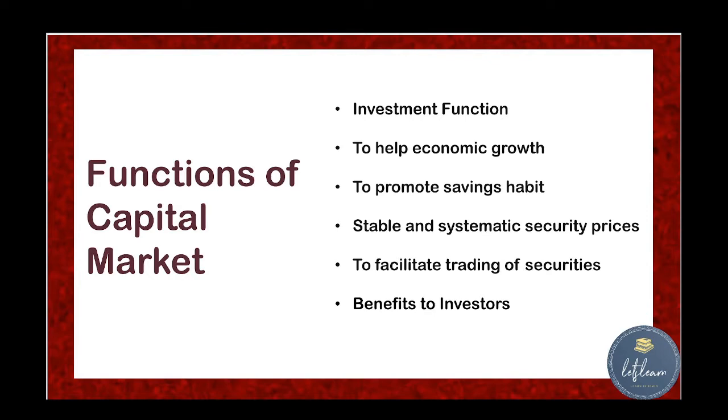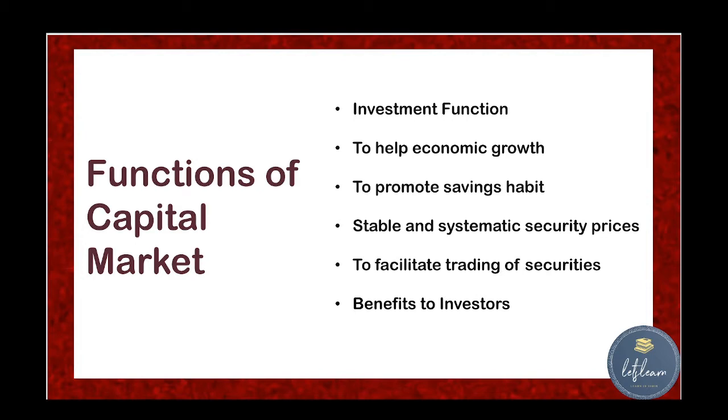The fourth function of capital market is stable and systematic security prices. Apart from the mobilization of fund, capital market helps to stabilize the price of stock. So how does capital market help in stabilization? By reducing the speculative activities and providing capital to borrowers at lower rate of interest, and thus helps in stabilization of the security prices.